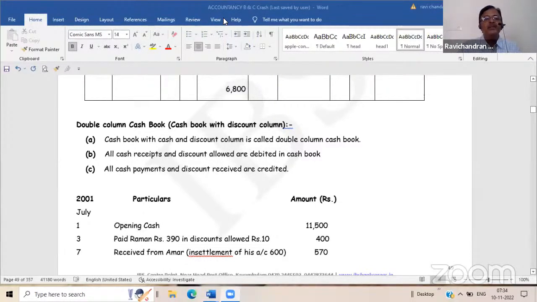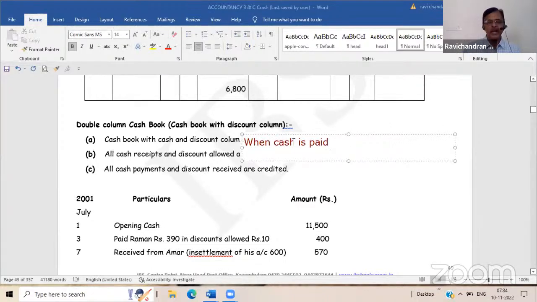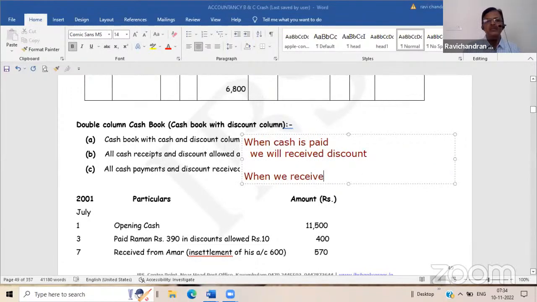Once again, I will repeat it for your better understanding and taking down also. When cash is paid, we will receive discount. When we receive cash, we will allow discount. Remember it. Take it down in your book. When we receive cash from our customer, we will allow him discount. Take it down.